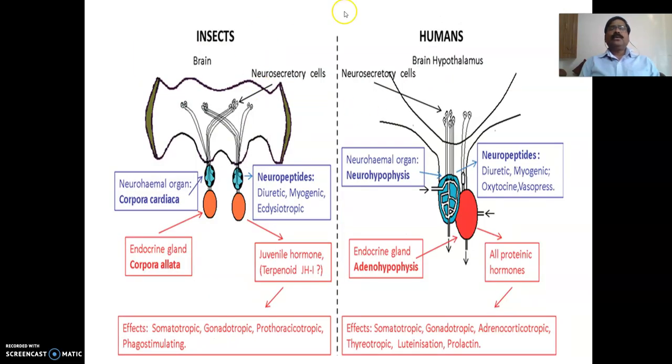If you want, you can go through this slide also, wherein you can see the difference between the insects and humans as far as the endocrine system is concerned. Of course, this is not included in your syllabus. If you are interested, you can go through this slide.